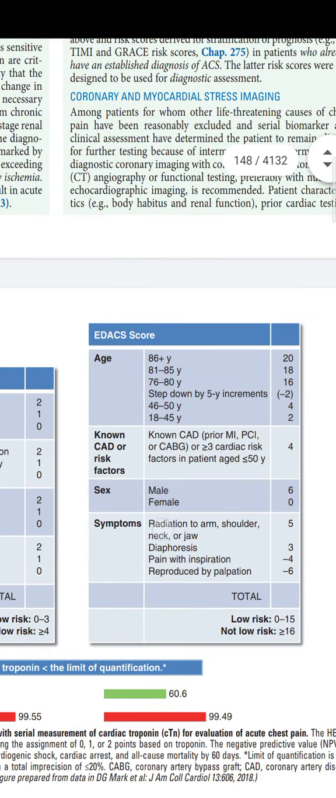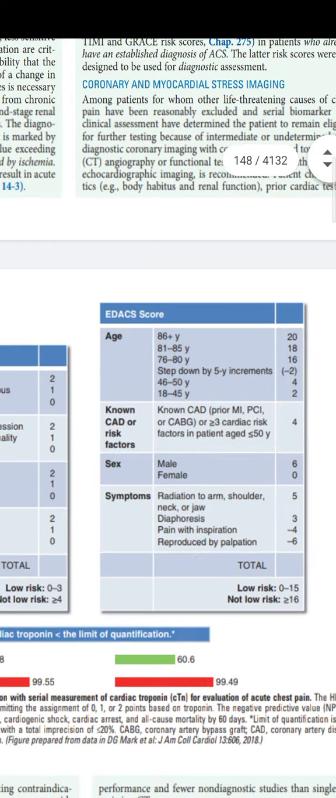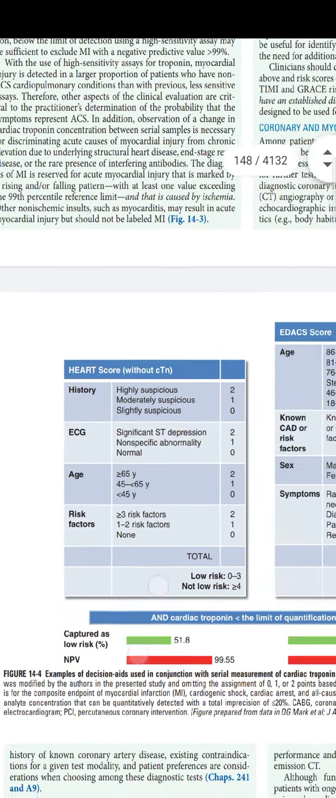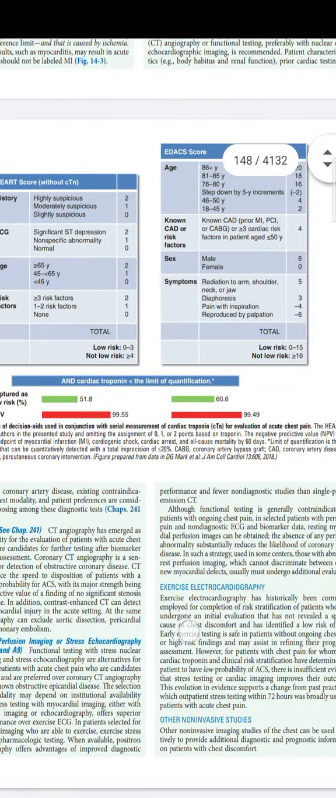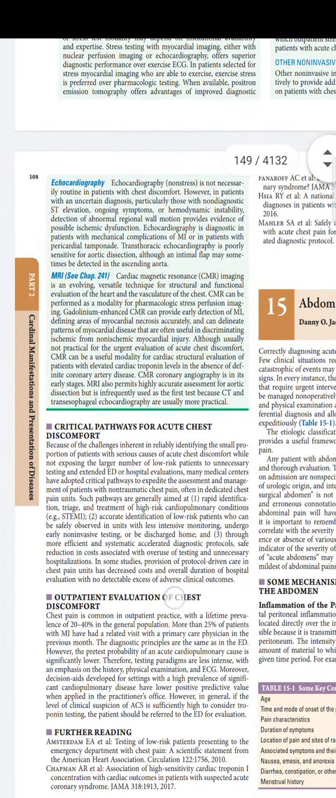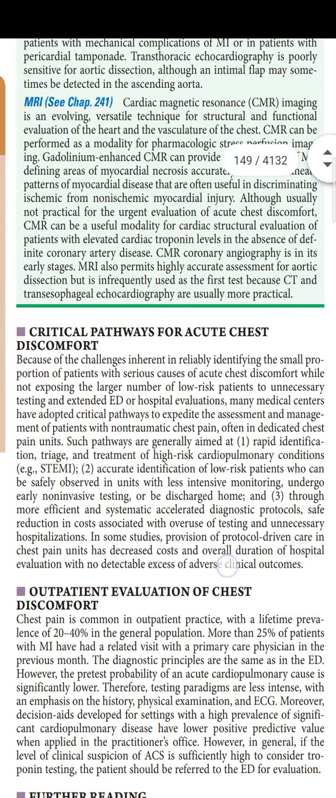And also the EDACS score. The EDACS score was not there earlier. There was some other score like the North American Chest Pain Rule, but here is the EDACS score. You can go through it, and you can go through the subheadings also. These are all the few changes which are made in chest pain, and also they have given the critical pathway for acute chest discomfort evaluation.